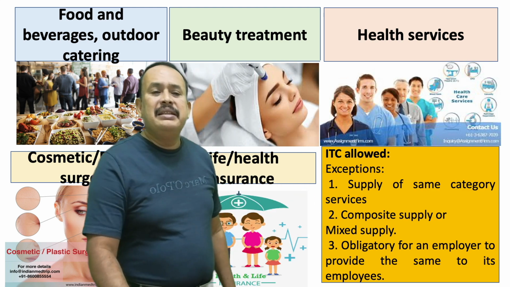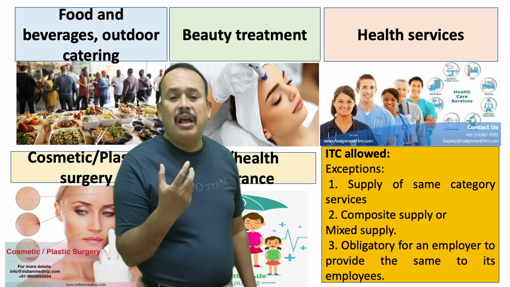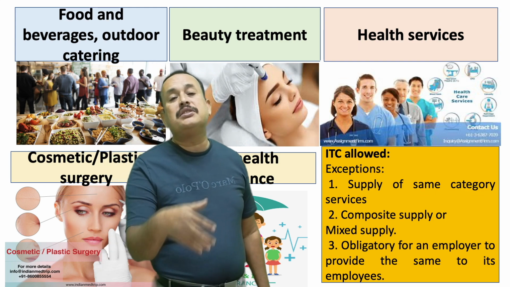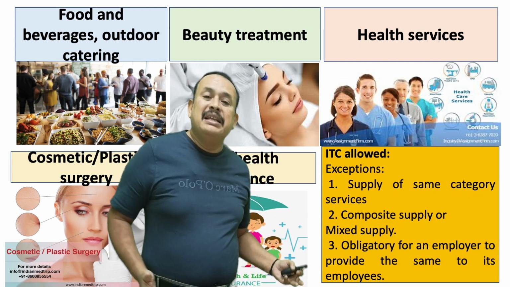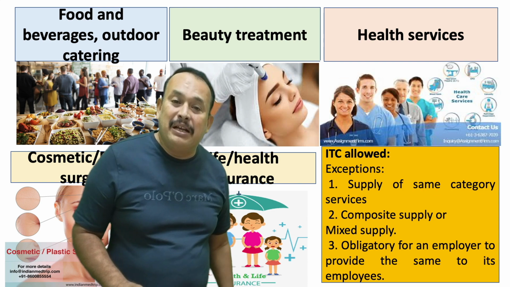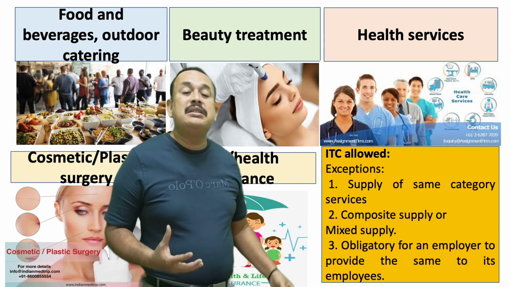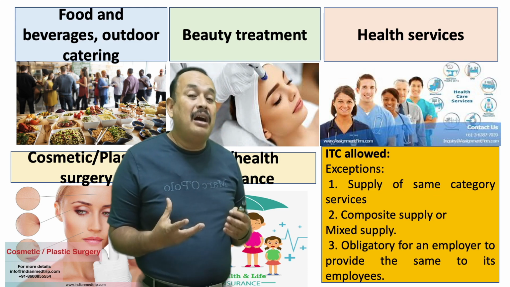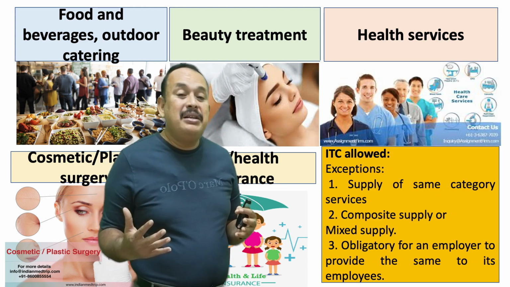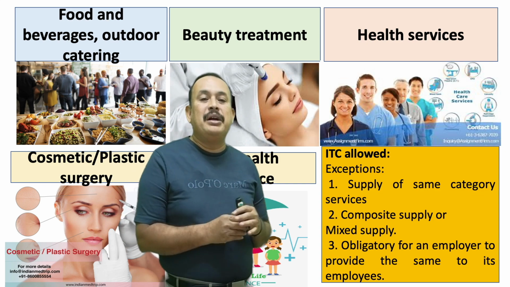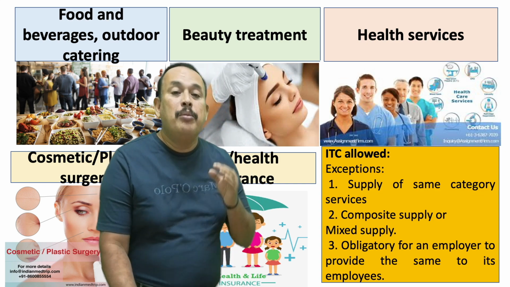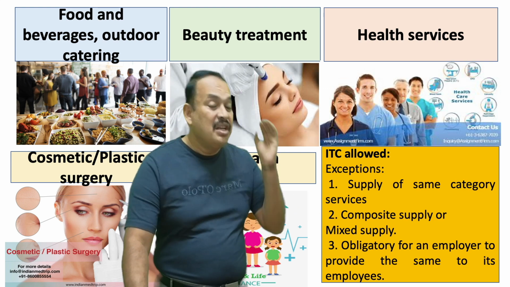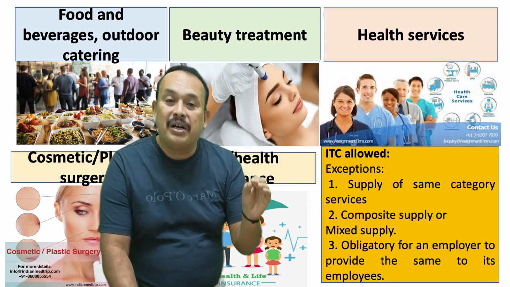Sir, in the given case, a hotel provides short-term accommodation services along with free breakfast, which is a composite supply. In that case, the inward supply of breakfast, outdoor catering, is allowed as ITC for the hotel, though it is not the same category of business, because it is an element of a composite supply. The hotel charges the room at rupees 2000 per room per day, which includes short-term accommodation services and breakfast services.